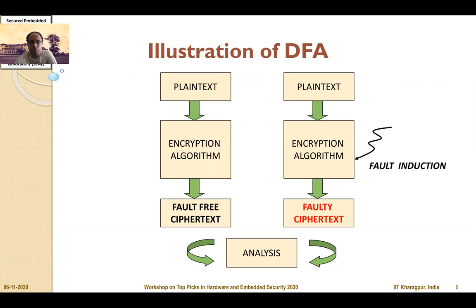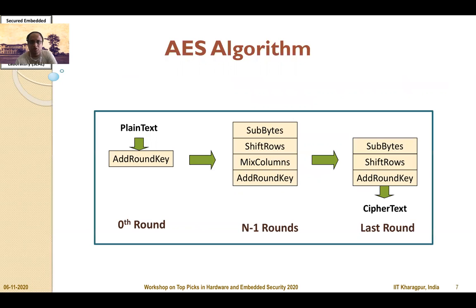So here is an illustration of DFA. DFA works on the analysis of fault-free ciphertext and faulty ciphertext, both operating on the same plaintext, trying to recover the secret key. The central block cipher that we experiment our work on is the AES algorithm.